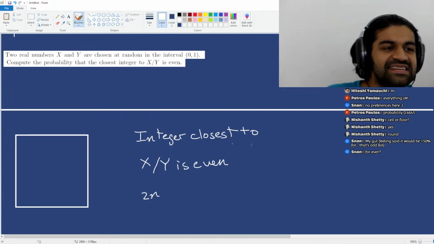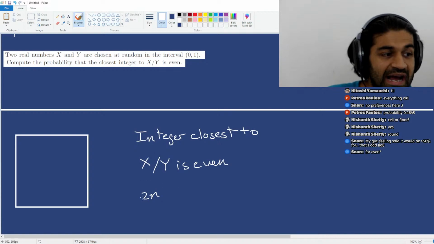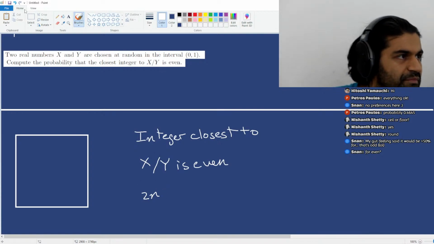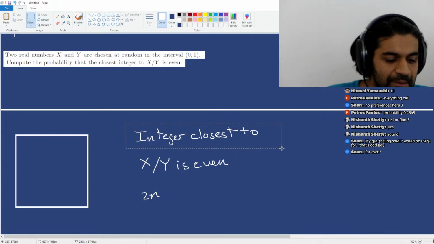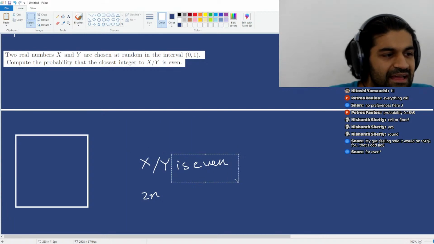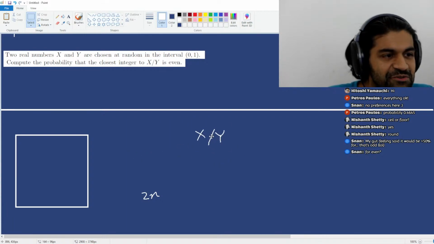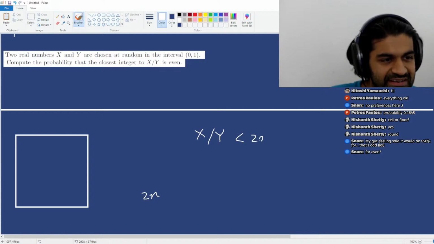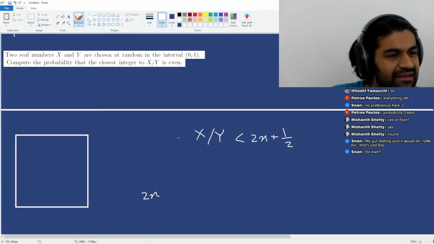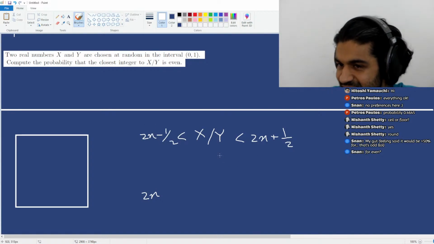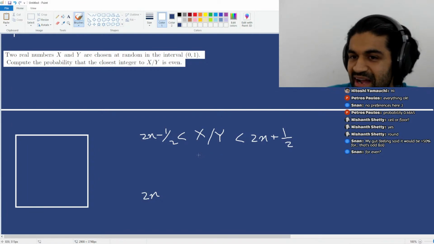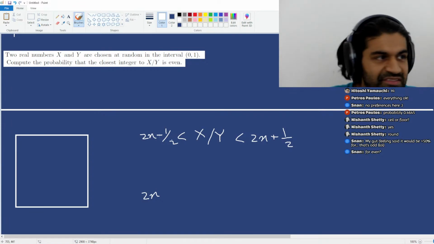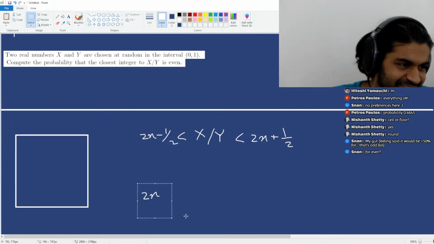So let's say the integer closest to x over y is 2n. What does that mean exactly? Well, that means, of course, that x over y must be kind of nestled in between 2n plus a half and 2n minus a half, right? That's what it means for x over y to be closest to 2n above all other integers, right?